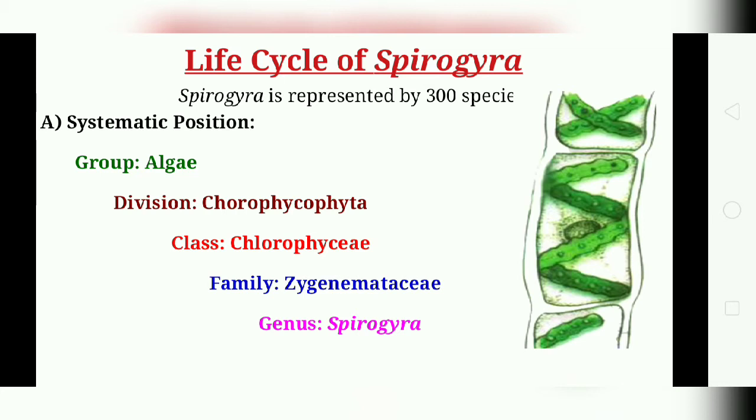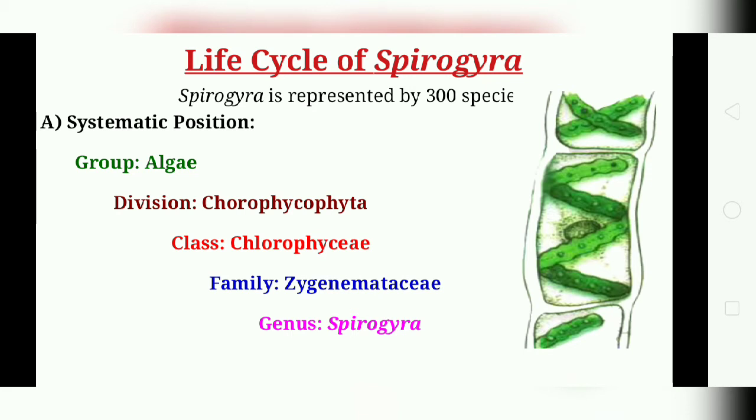Next is the order Zygnematales, which we can also call the conjugales. In this order the plant body is unbranched and filamentous. Cells are united end to end forming unbranched filaments.